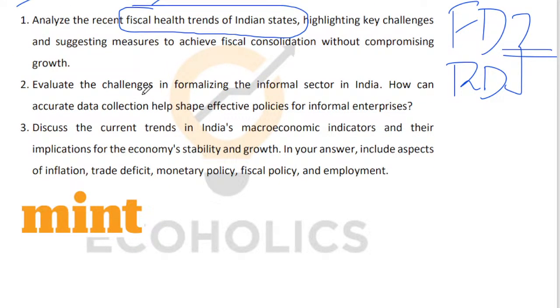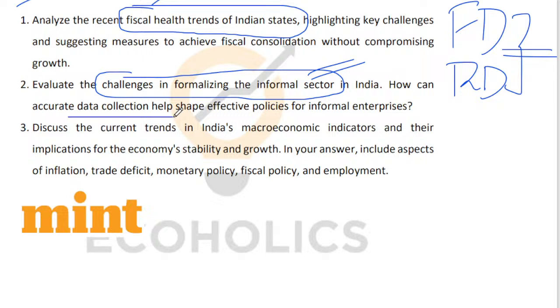Second article speaks about the challenges in formalizing the informal sector firms in India. There are a lot of informal sector enterprises. How do you formalize them? What are the challenges? And how can accurate data collection help in shaping effective policies for formal enterprises is the second question that I will help you answer.